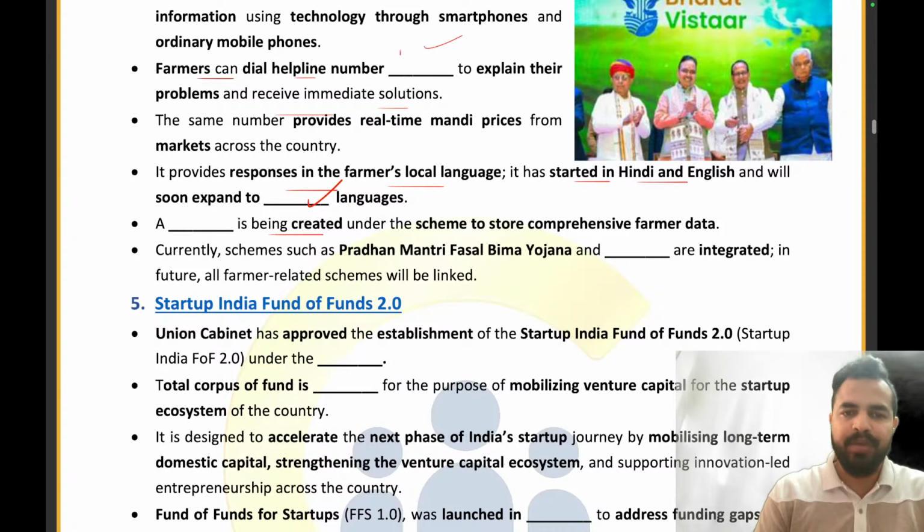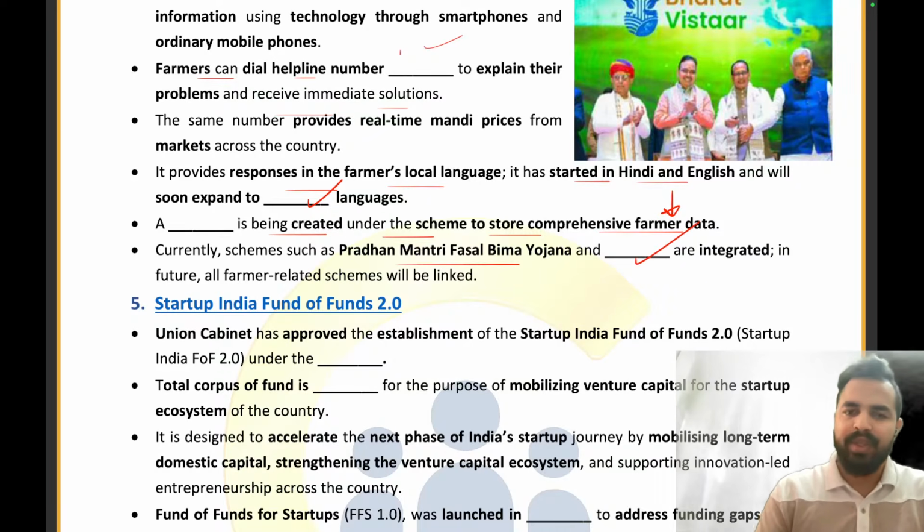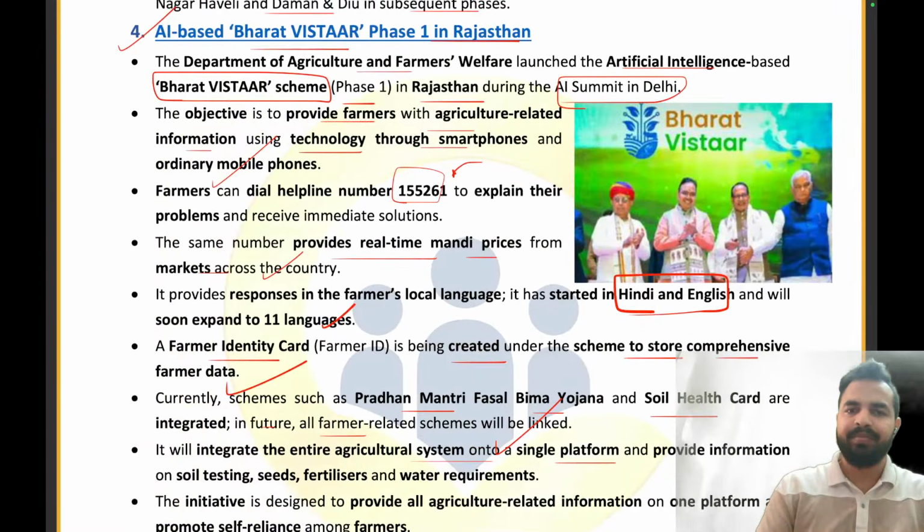Moving ahead, Dash has been created under the scheme to store comprehensive farmer data. A farmer ID will be created. And for now, the two schemes are being integrated with the Bharat Vistar scheme, that is Pradhan Mantri Fasal Bima Yojana and Soil Health Card scheme. So yes, that's all from this news article.